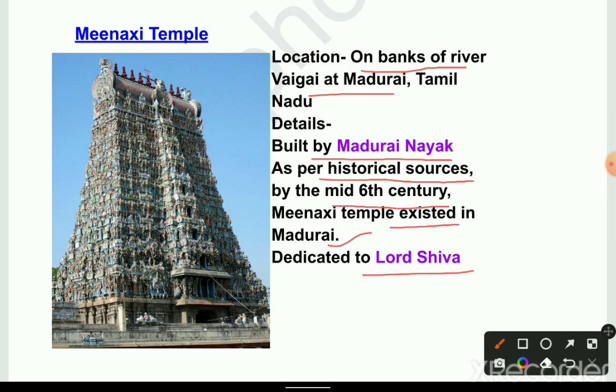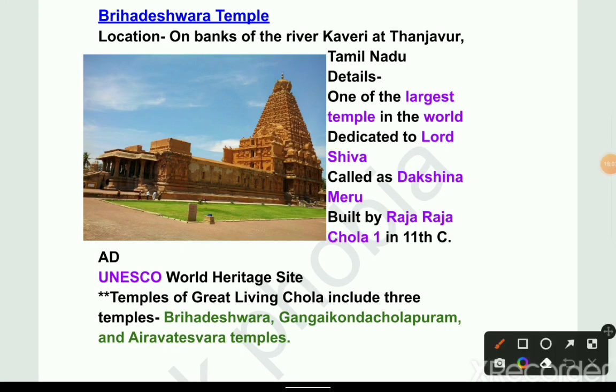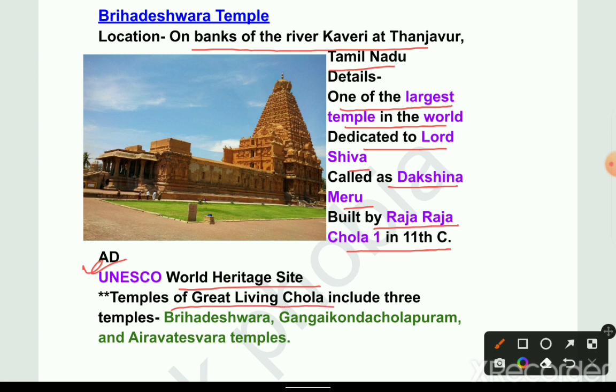Next, Brihadeshwara temple. Location: on the bank of the river Kaveri at Thanjavur, Tamil Nadu. Details: one of the largest temples in the world, dedicated to Lord Shiva, called Dakshina Meru, built by Rajaraja Chola I in the 11th century AD. UNESCO World Heritage Site. The Great Living Chola Temples include 3 temples: Brihadeshwara, Gangaikonda Cholapuram and Airavatesvara temples.